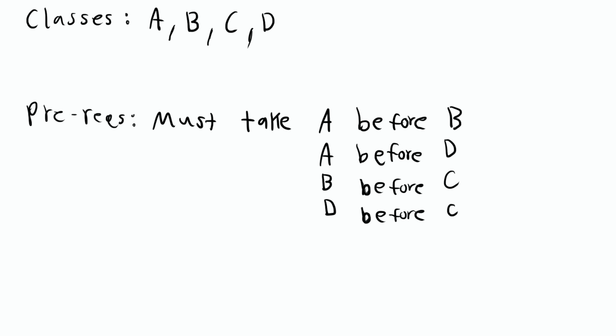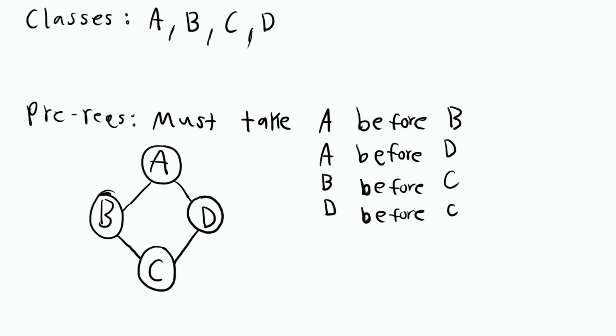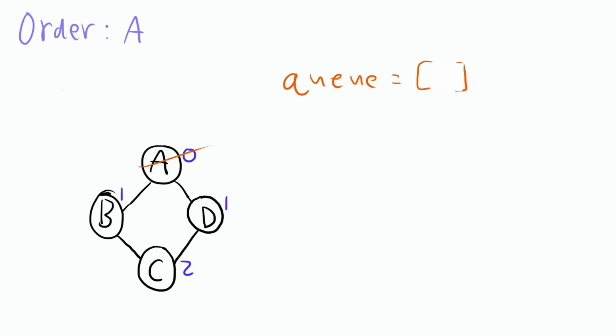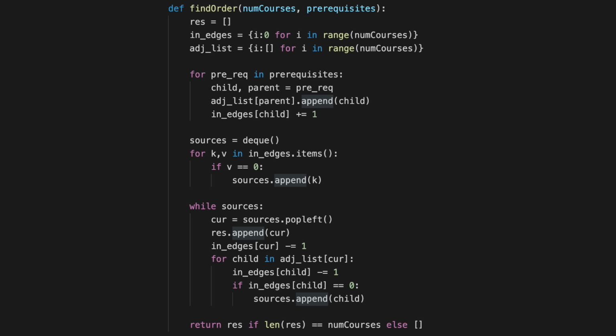Imagine a course schedule in school with classes and prerequisites for each class, and say you wanted to find the order in which you can take all your classes while still fulfilling your prerequisites. Well, model the classes as vertices and prerequisites as edges. Count how many incoming edges each vertex has. Add vertices with 0 incoming edges to a queue. Then pop and print the element from the queue and decrement the incoming edges of all its children. If a child now has 0 incoming edges, add it to the queue and repeat while there are still elements in the queue. This algorithm is known as the topological sort.